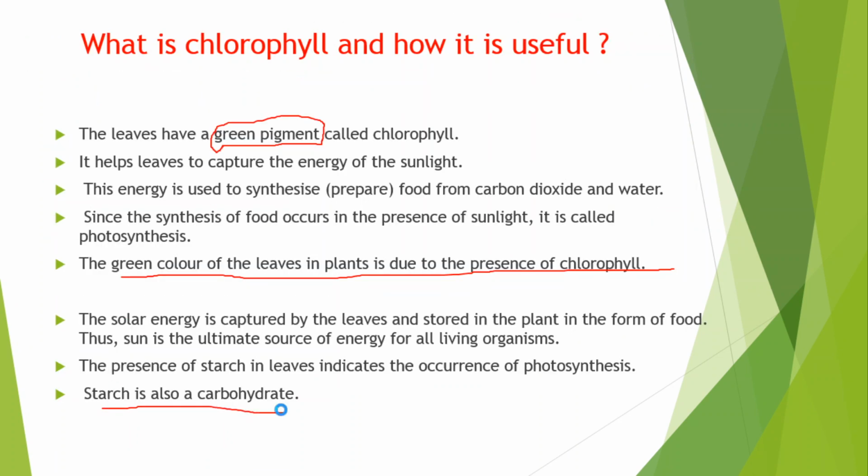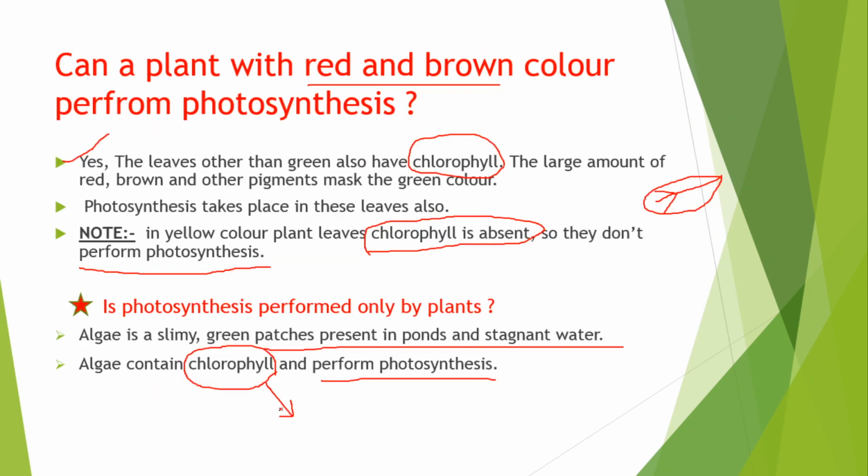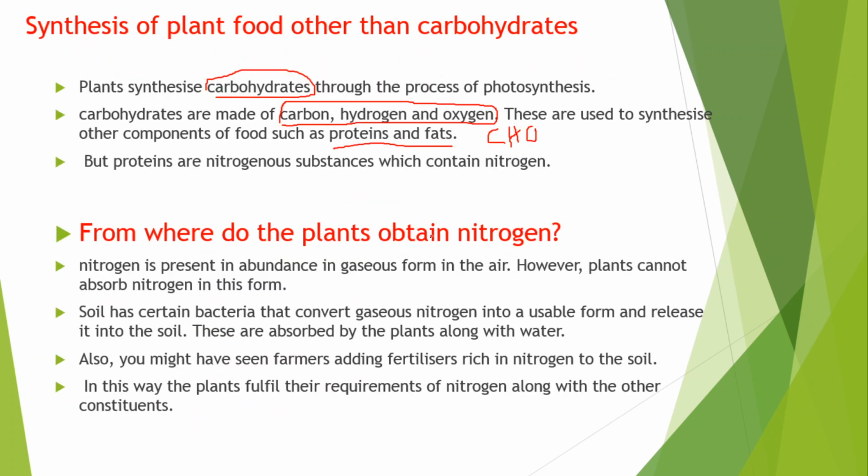Whenever you consume any food, the carbohydrate is converted into starch. If you work a lot, your starch burns and gives energy. Suppose you don't work a lot, what will happen? Your starch is ultimately converted into fats.